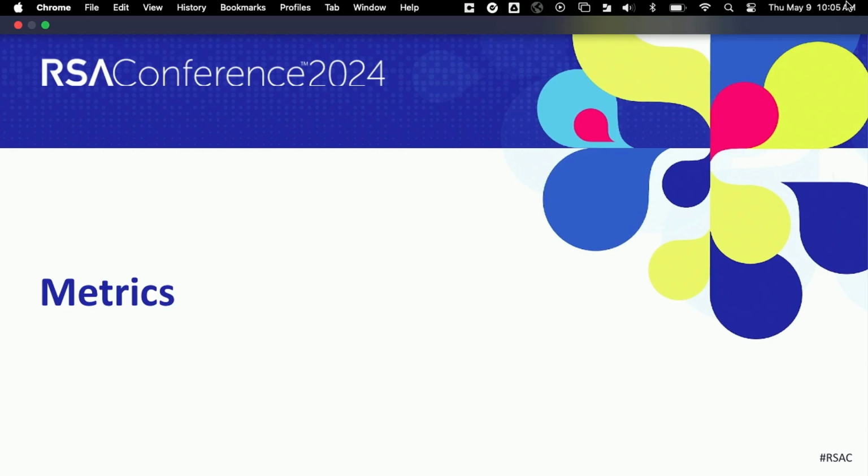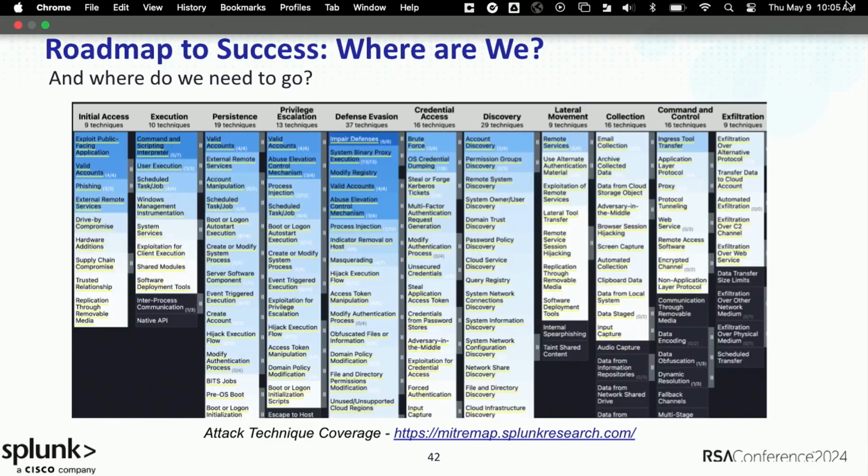Finally, once we've built our content, we've built our simulations, we have the results of all our tests, let's compile all that stuff into actionable metrics that we talked about a little earlier in our conversation today. One of the biggest metrics that are really useful at the high level, so CISO, SOC manager level, might be just a simple coverage diagram.